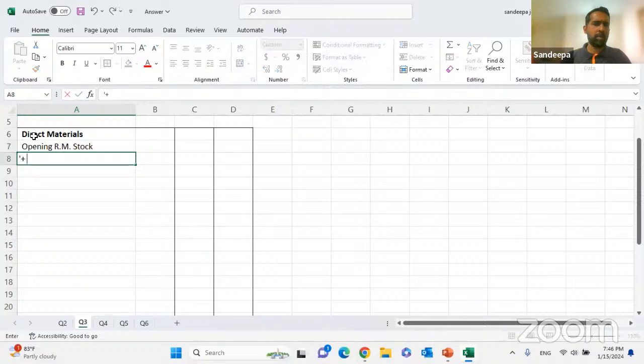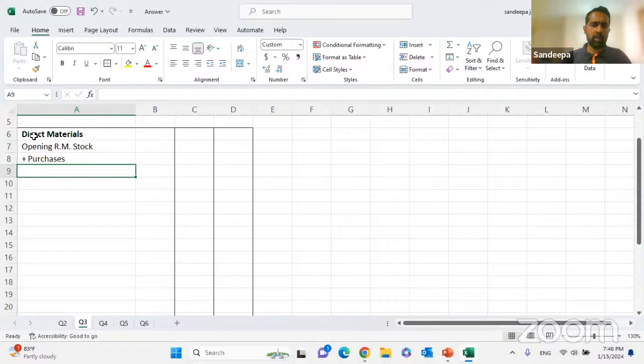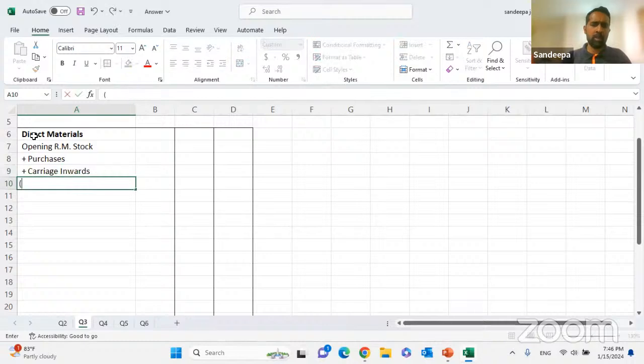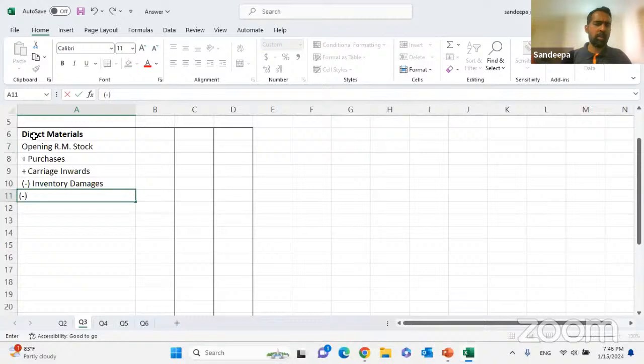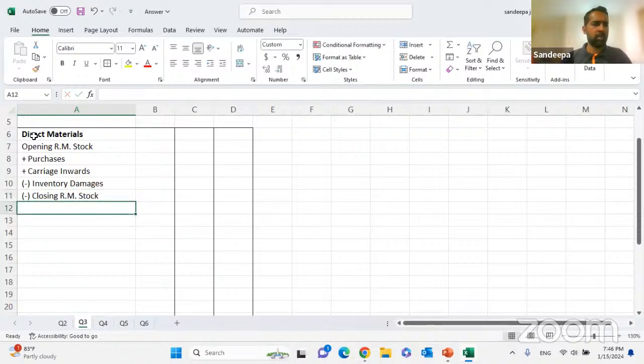Then we'll be doing the purchases, and we need to add the carriage inward. Then we need to deduct the inventory damages. Finally, we need to deduct the closing raw material stock. Then you will get the raw material consumption.